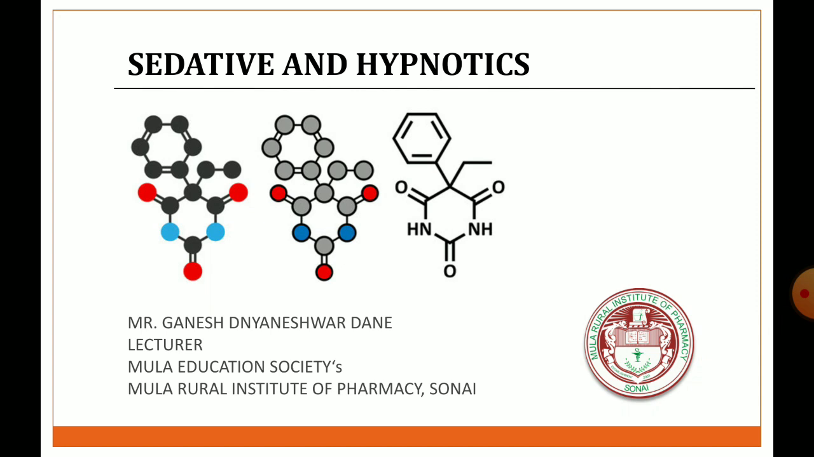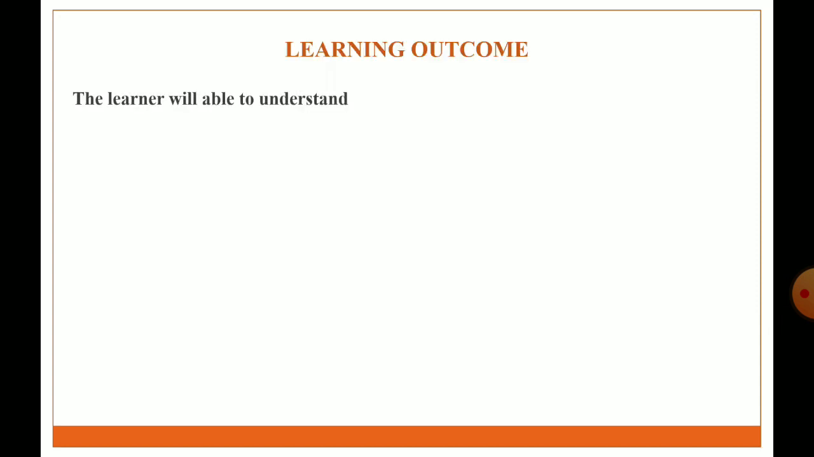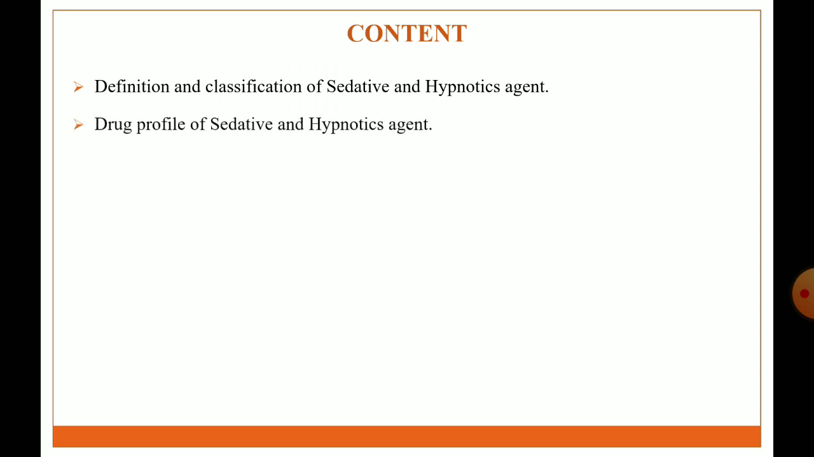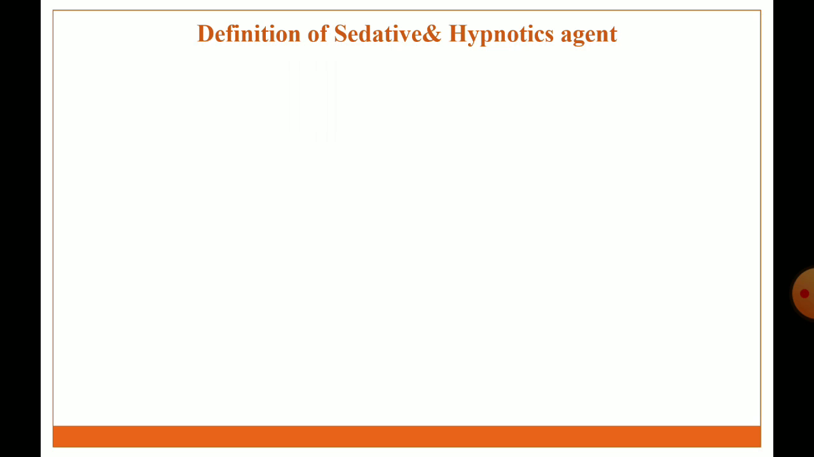In this lecture, we discuss the sedative and hypnotic agents. Outcome of lecture: after the completion of this lecture, the learner will be able to understand the definition and classification of sedative and hypnotic agents, and the drug profile of sedative and hypnotic agents. Content of lecture: definition, classification of sedative and hypnotic agents, drug profile of some sedative and hypnotic agents. So the first point is the definition of sedative and hypnotic agents.